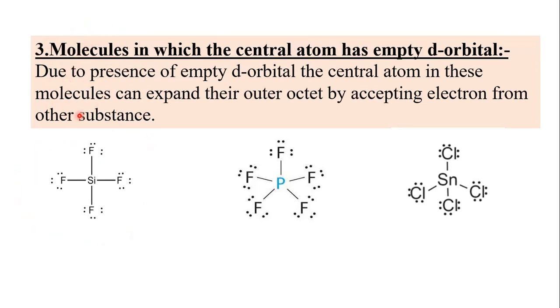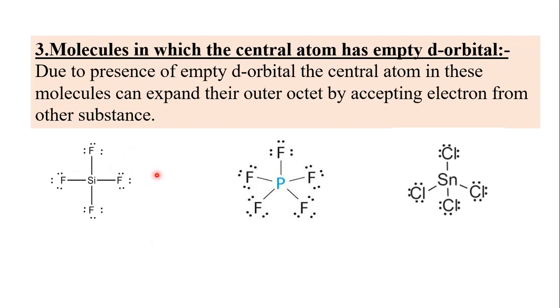For example, SiF4, and silicon is the central atom. So silicon has atomic number 14. So its electronic configuration is 1s2, 2s2, 2p6, 3s2 and 3p2. And as the third shell is open, the 3d orbital is empty in case of silicon, and therefore it can expand its outer octet and accept electrons.